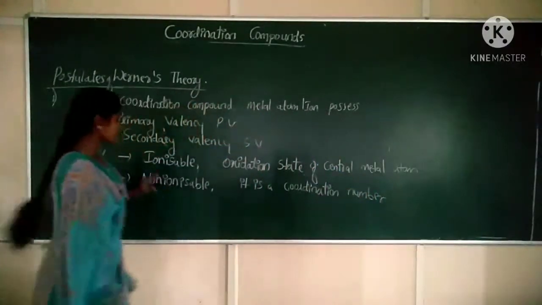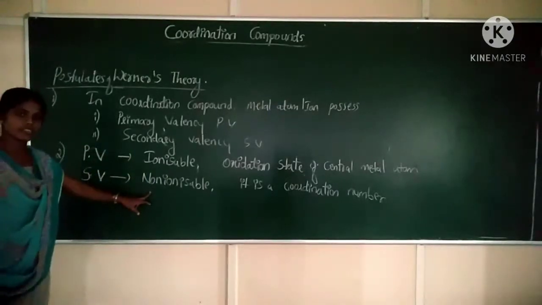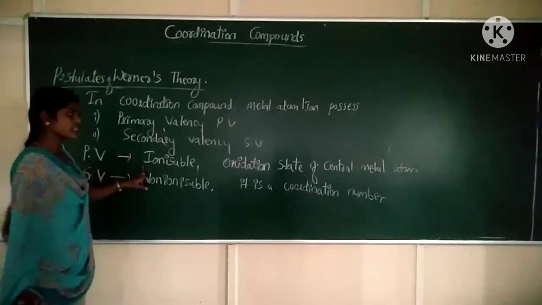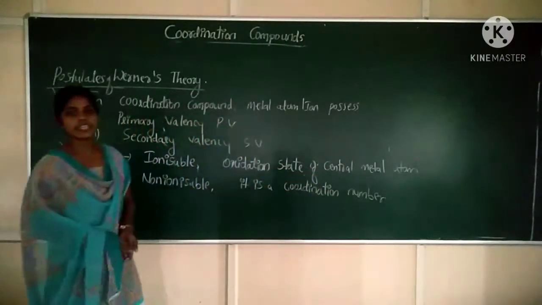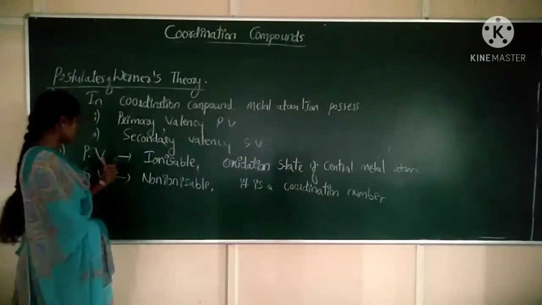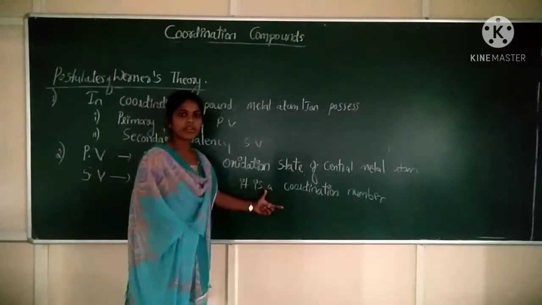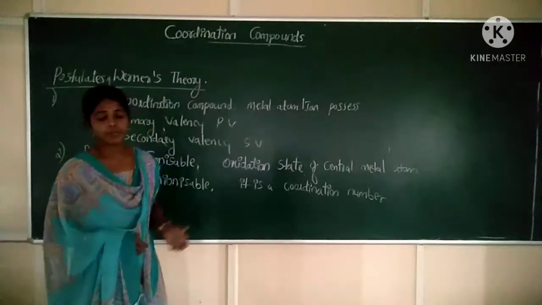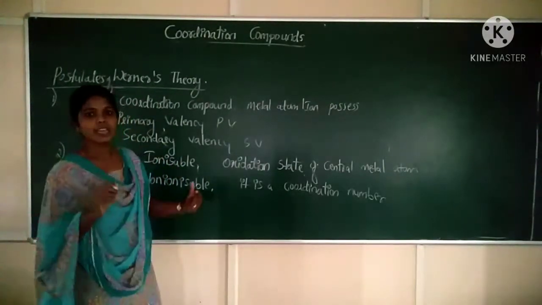Primary valency is ionizable, whereas secondary valency is non-ionizable. Primary valency is the oxidation state of the central metal atom or ion, whereas secondary valency is the coordination number, the number of bonds between the central metal atom and ligands.